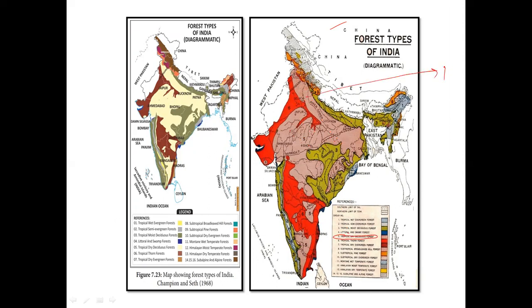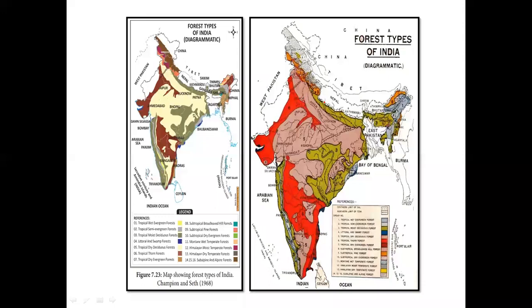Okay, so that's what now this occupies the first position in India. So for example, if anyone asks you which forest is dominant in India, that is actually the tropical dry deciduous forest. And if you observe, the second one is a red color, the tropical thorn forest. These are all actually the second highest.